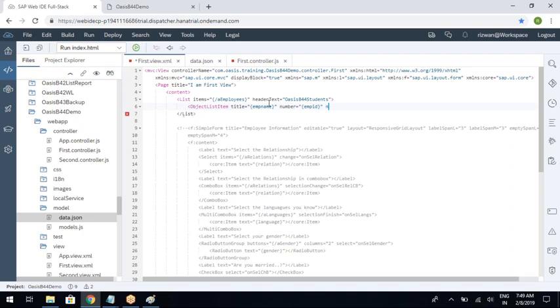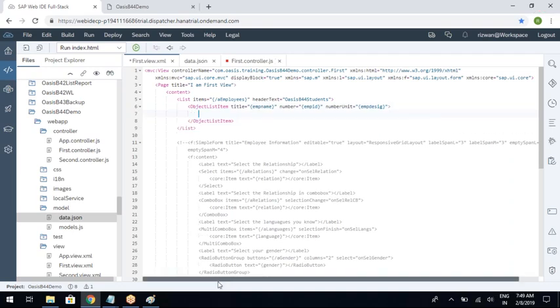That's it. Number unit. I don't have any unit related things. I want to display designation. Okay, we can display designation. So these three are over. Title, number, number unit. All the three are over.